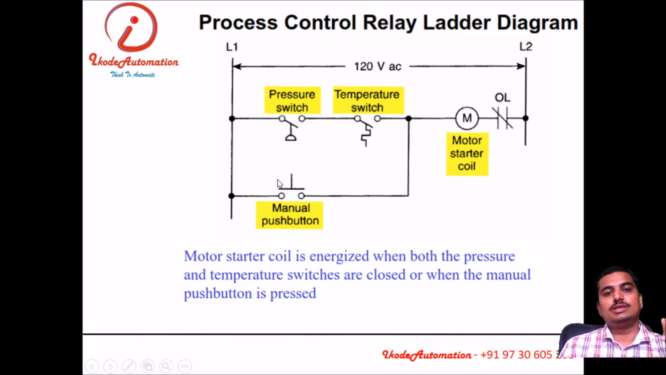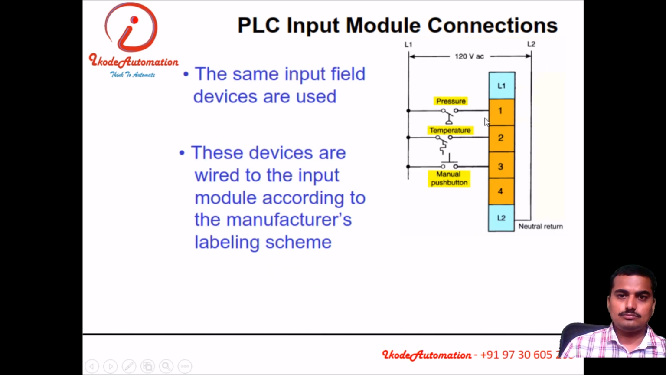In contactor logic, we take the supply and connect it to the pressure switch, which is connected in series to the temperature switch, and that is connected to the motor with the overload NC contact and then to the neutral line. When pressure is achieved, this contact will close. When temperature is achieved, this contact will close and this will turn on the motor. Or when I press the manual push button, the motor will turn on.